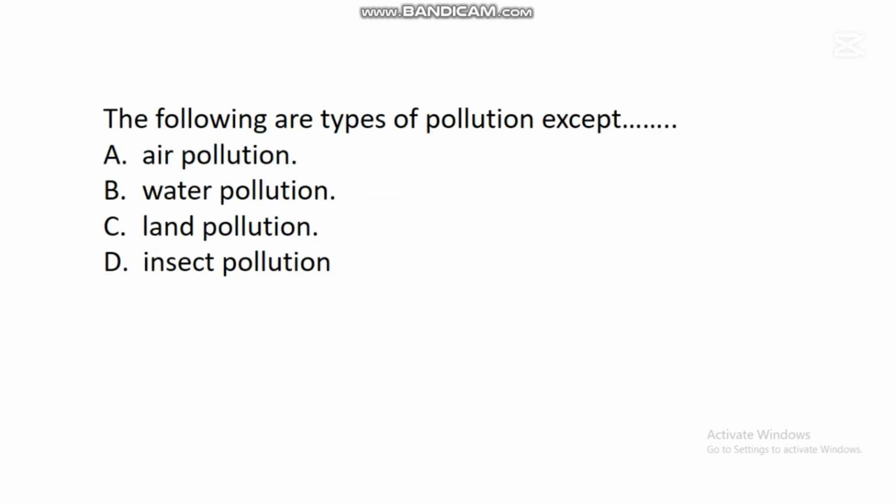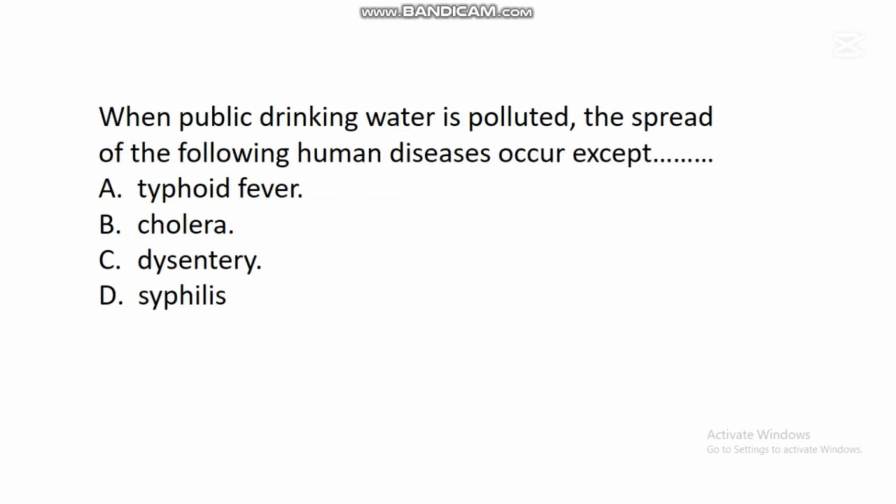The next question says, the following are types of pollution except dash. A. Air pollution. B. Water pollution. C. Land pollution. D. Insect pollution. In this question, the correct answer is D. Insect pollution. So, air pollution, water pollution, land pollution are different types of pollution we have.